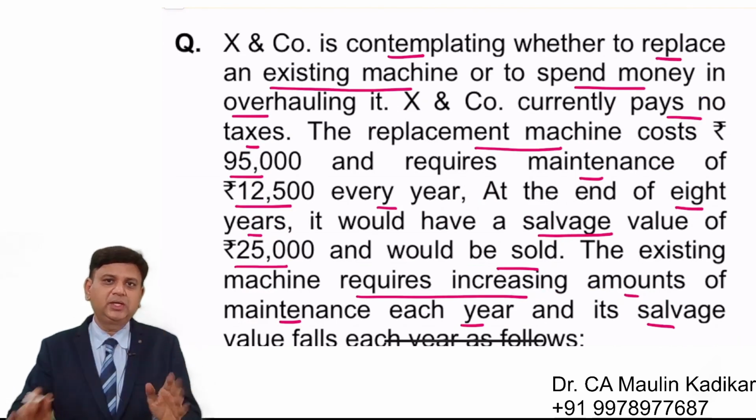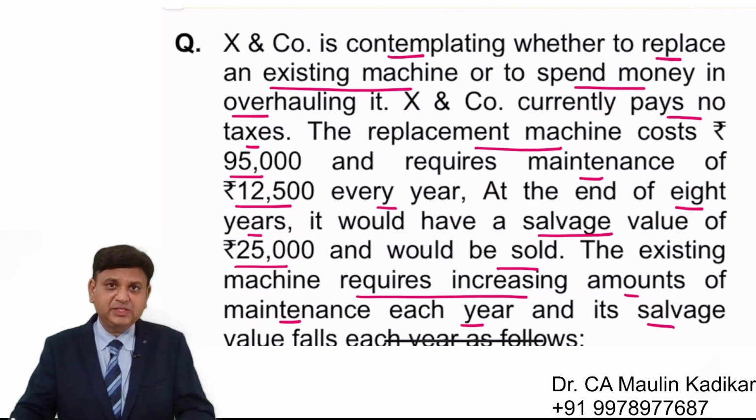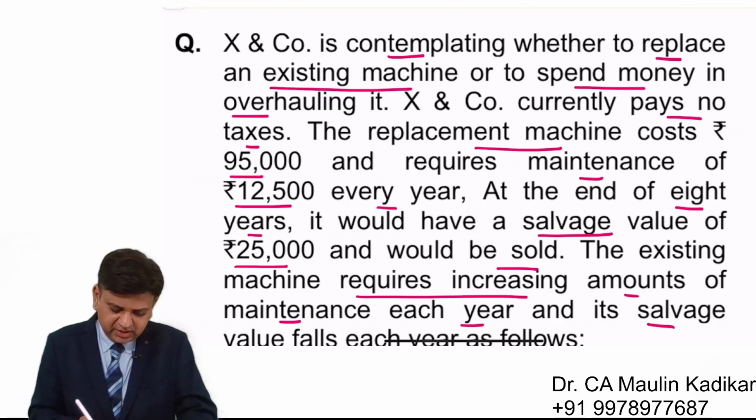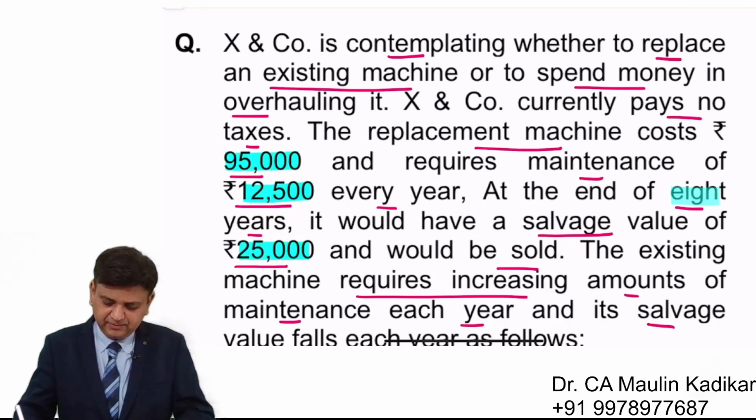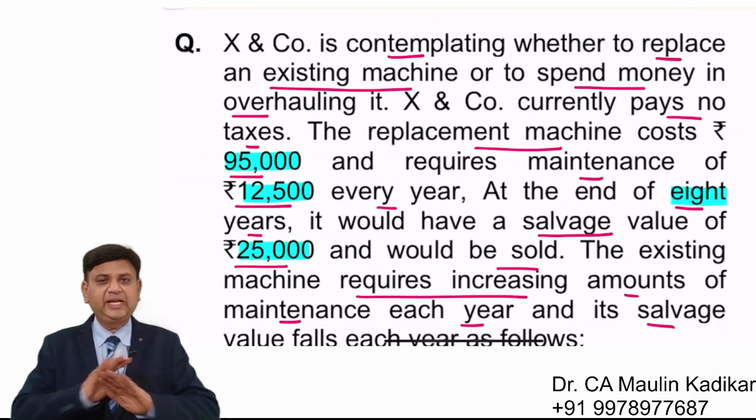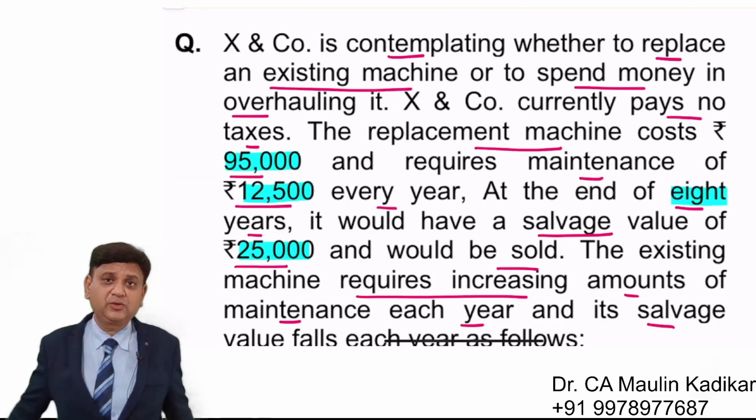Dear students, over here the question is providing the information like this. Listen carefully. Let's say there is a new machinery: price of the machinery is given, maintenance cost is given, scrap value is given to us, and its useful life is given. It means that the entire information is given to us with respect to the new machinery.